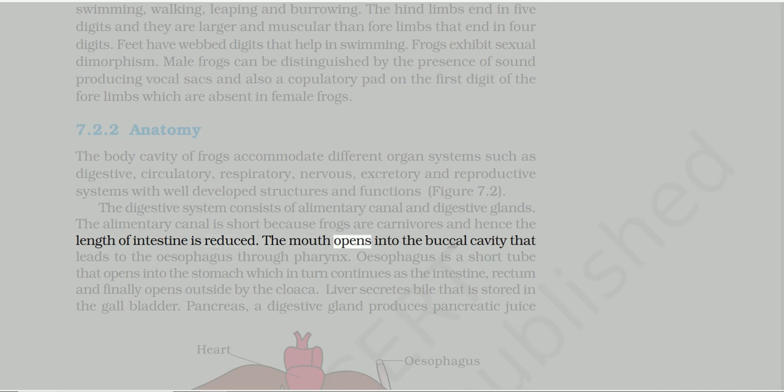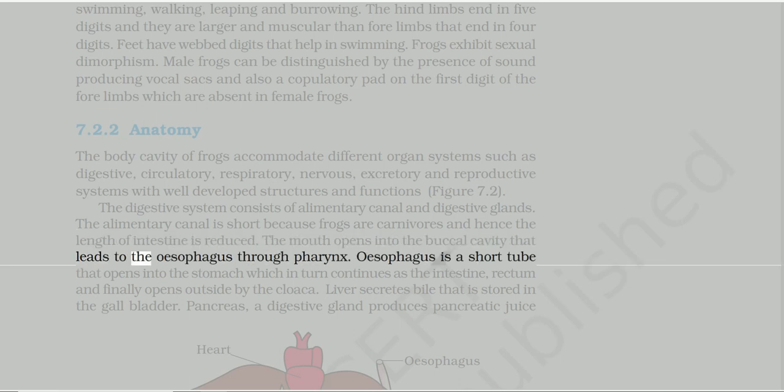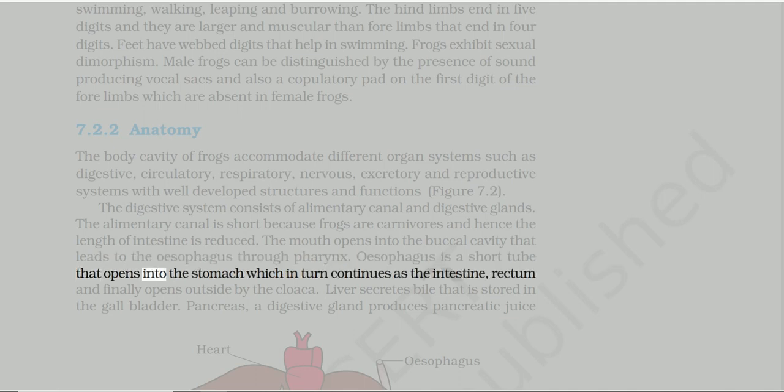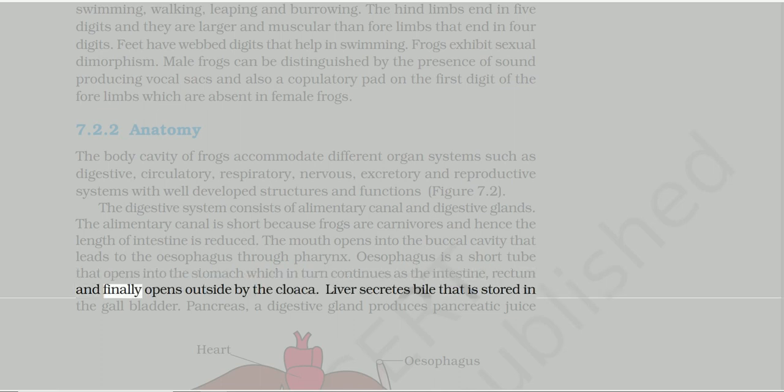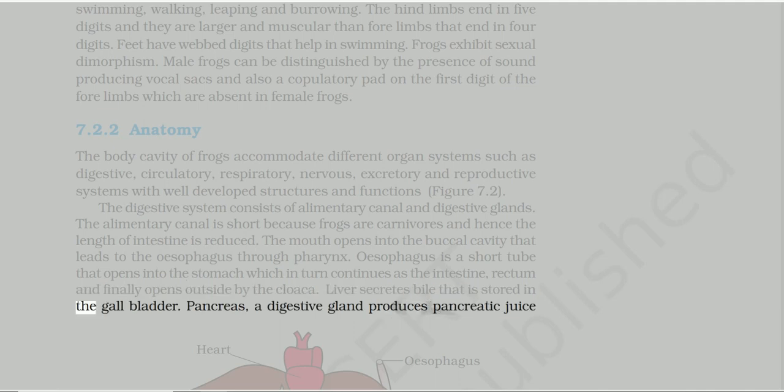The mouth opens into the buccal cavity that leads to the oesophagus through the pharynx. The oesophagus is a short tube that opens into the stomach, which in turn continues as the intestine, rectum and finally opens outside by the cloaca. The liver secretes bile that is stored in the gallbladder. The pancreas, a digestive gland, produces pancreatic juice.